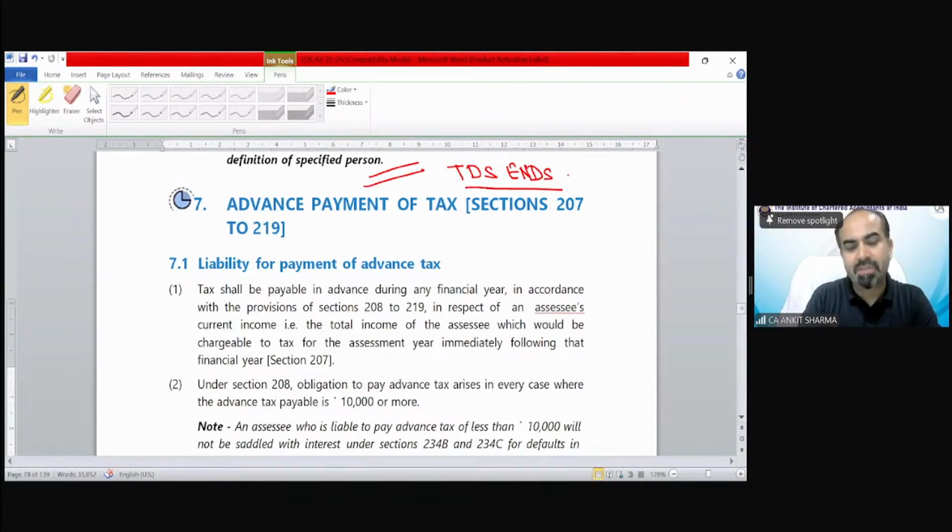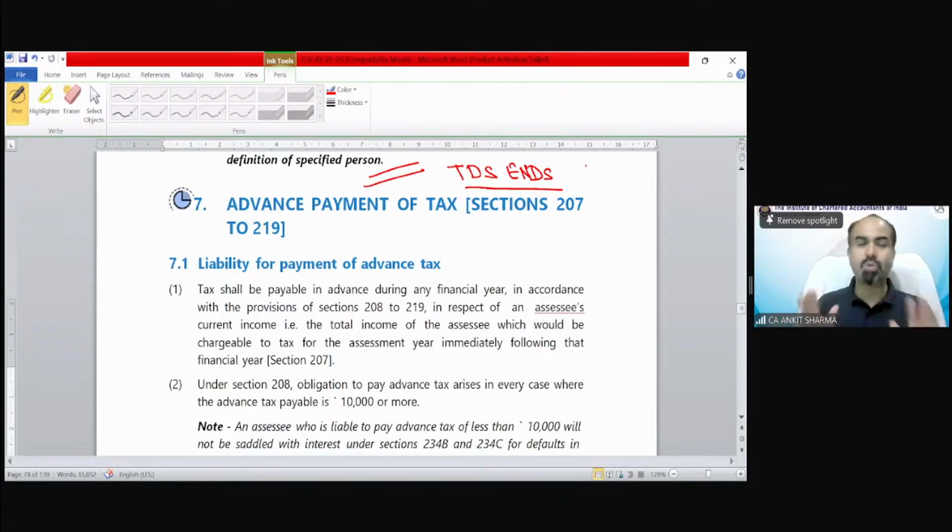I understand students because I have been in teaching for, I guess, more than 20 years. So I personally know that these TDS concepts and deduction concepts are very difficult to learn. But there is only one solution because you don't have any choice. You cannot say that I will leave these topics in examination. What if in the examination TDS and deduction concepts have been asked for 20 or 15 marks? There is no specification for how many marks any individual chapter is going to be asked. So please do not leave it.